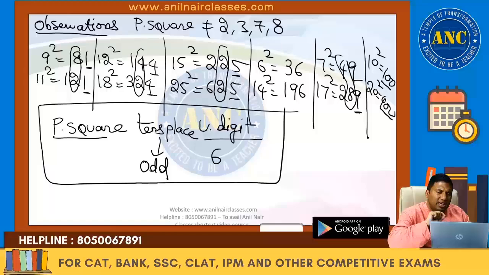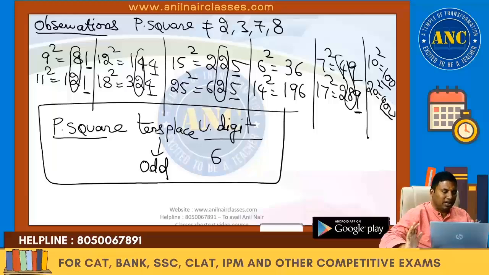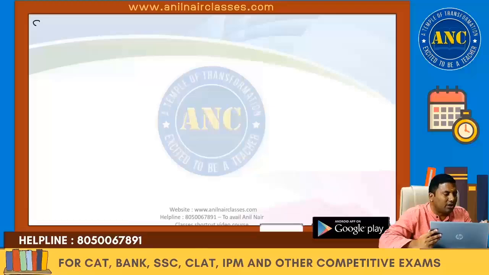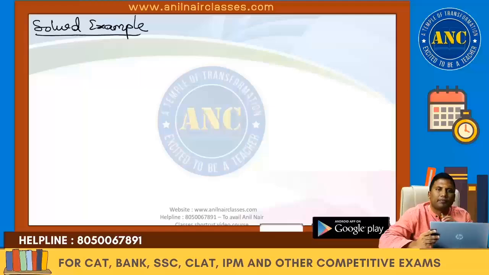I'll take this important observation and I'll solve some questions. I hope it is clear, right? Now all the problems are clear. Now let us solve. Take a simple solved example, then we'll get into all the problems starting at basic level. If a number is a perfect square, unit digit 6, tens place odd. Now, let us take a solved example. One easy example I will do.